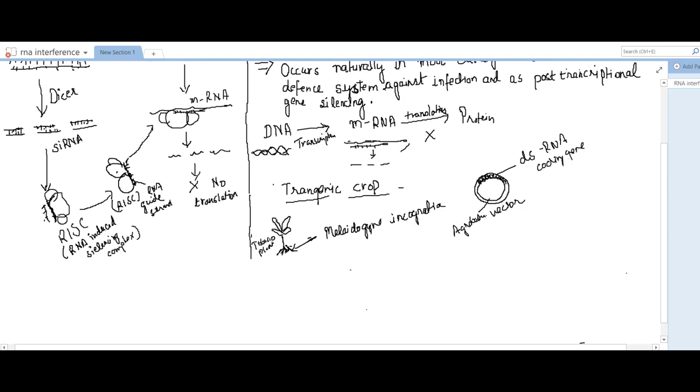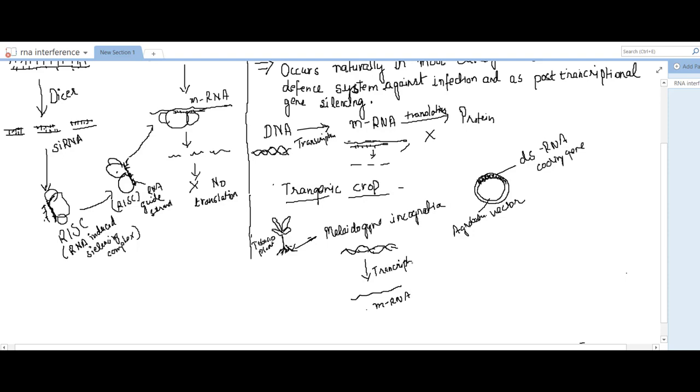The gene which we introduce into the tobacco plant against Meloidogyne incognita suppresses the genes of the nematode. Suppose this is the Meloidogyne incognita DNA, and it transcribes itself and produces mRNA through the process of transcription.